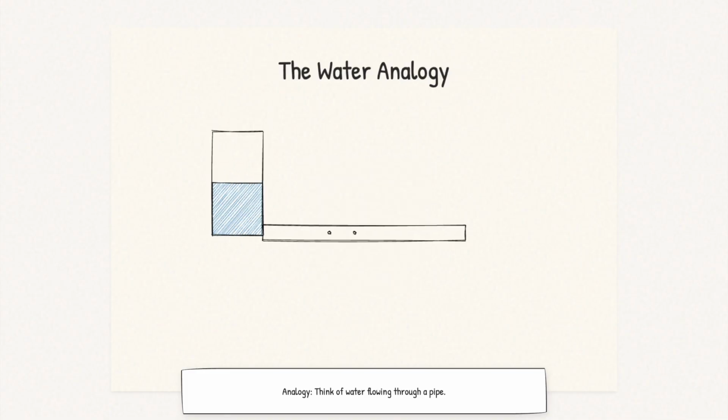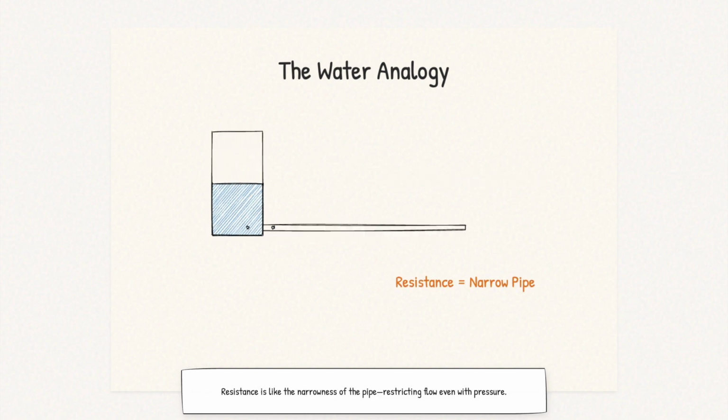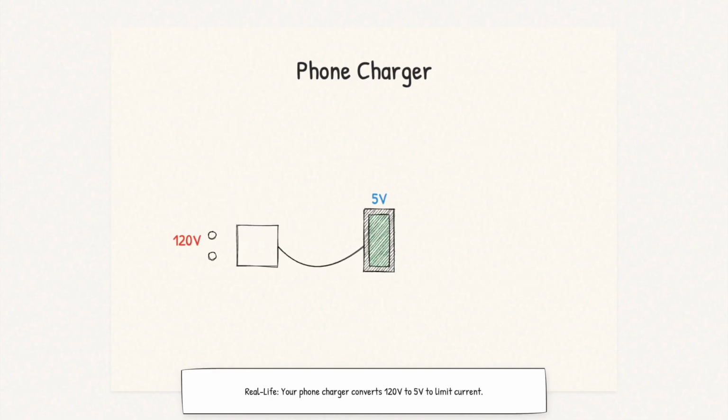Think of water flowing through a pipe. Voltage is like water pressure. Higher pressure pushes more water through. Current is like the flow rate, how much water is moving. Resistance is like the narrowness of the pipe. A garden hose with high water pressure but a very narrow opening will still have low flow because of high resistance. Every electrical device in your home relies on this equation.